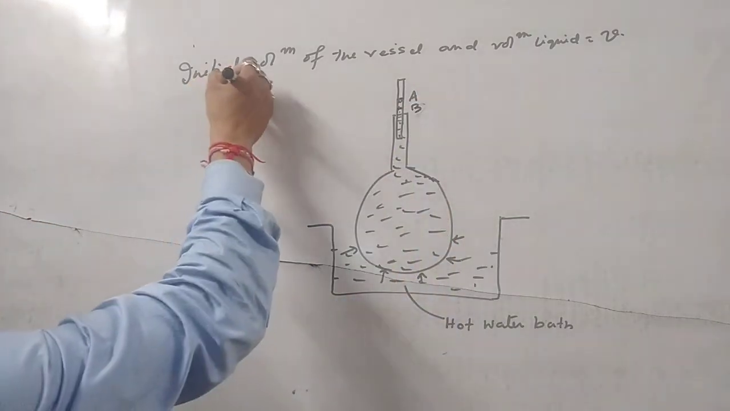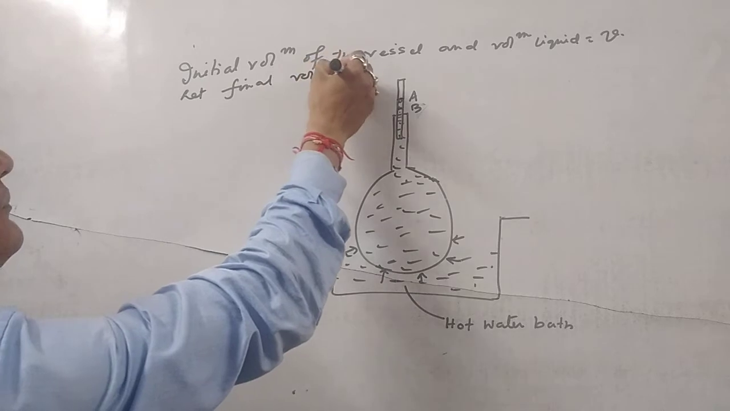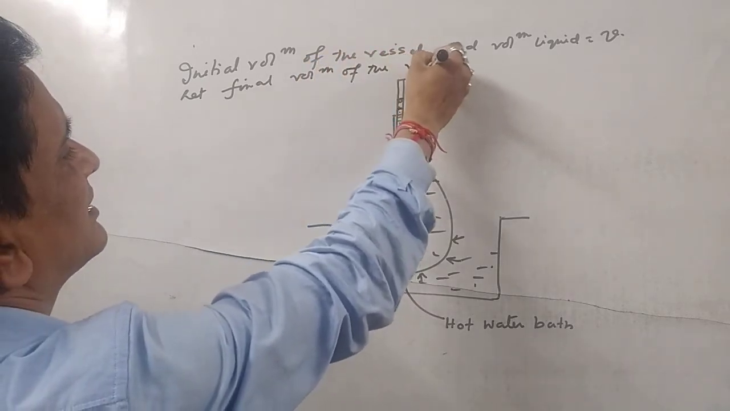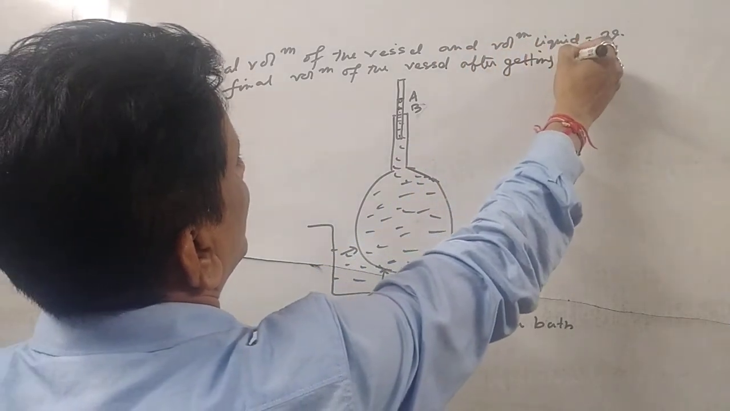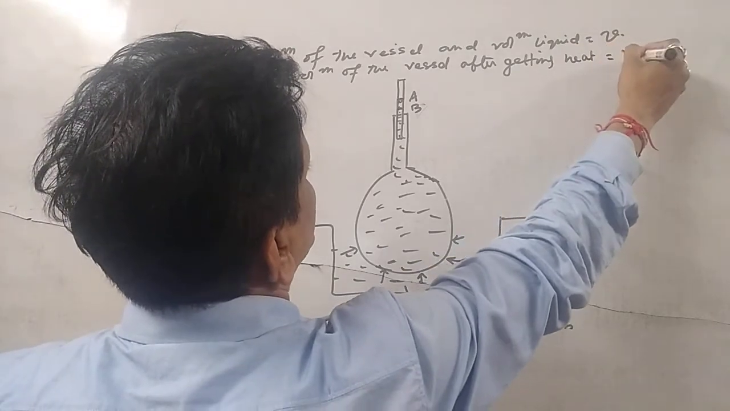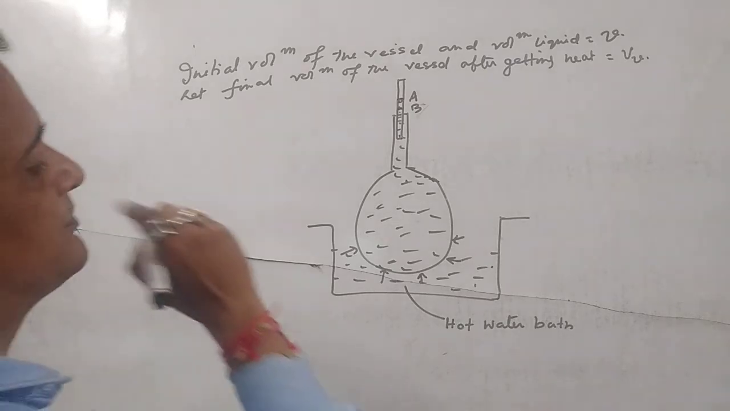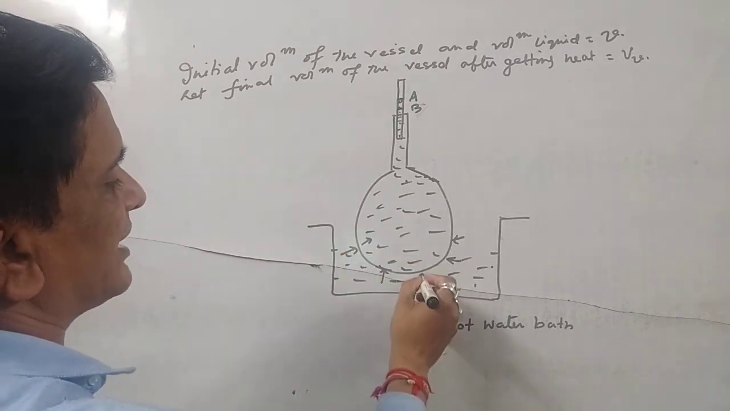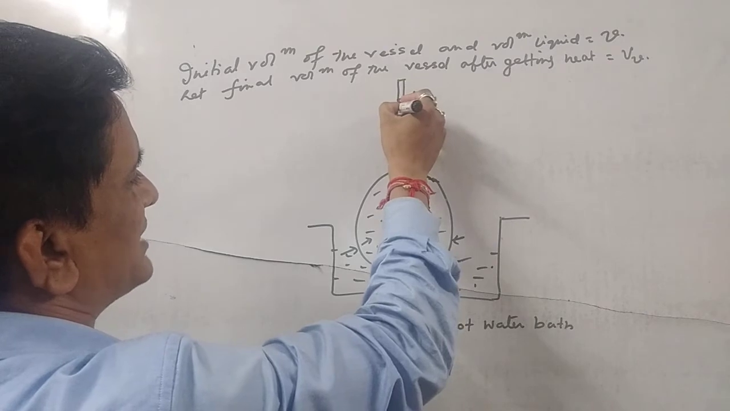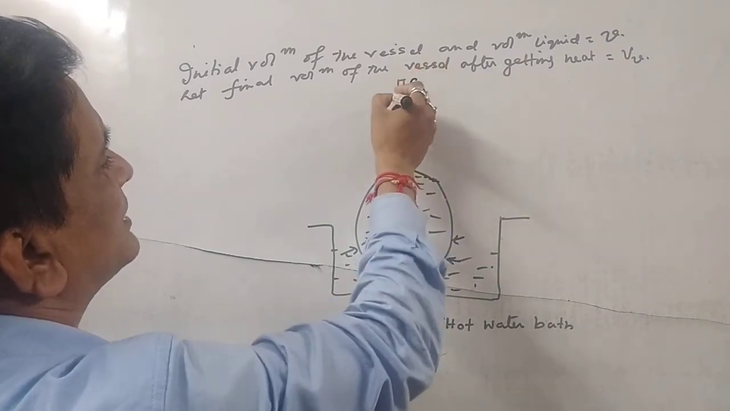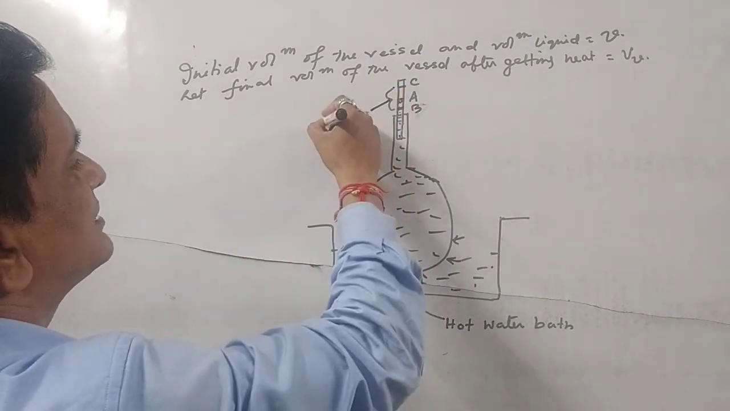So let us assume that the final volume of the vessel after getting heat is equal to V suffix B. Is it clear? Now the liquid will get heat. After expansion of the vessel, the liquid will get heat and it will start to rise up from this point. That means it will expand. Really it will expand from B to C.